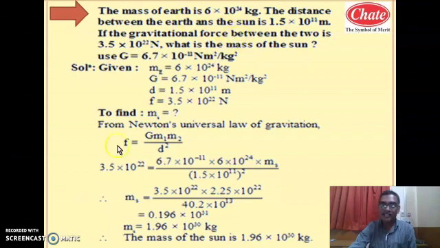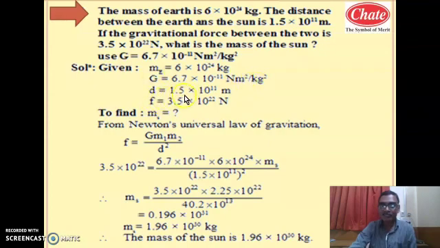So let us consider the first mass as 6 into 10 raised to 24 kg, that is the mass of Earth. In this example of Earth and Sun, Earth is a planet, a smaller body compared to the Sun. The Sun is the larger mass. Here the G value is 6.7 into 10 raised to minus 11 Newton meter square per kg square.